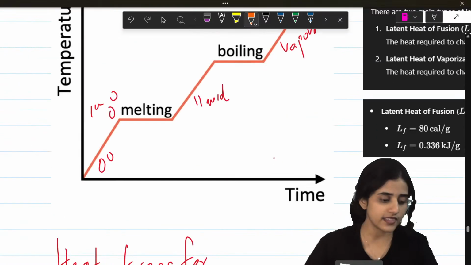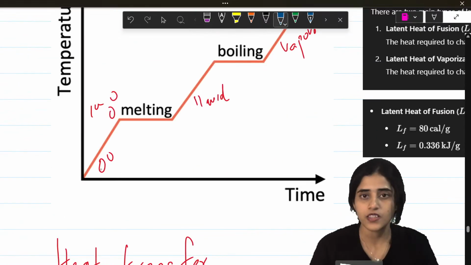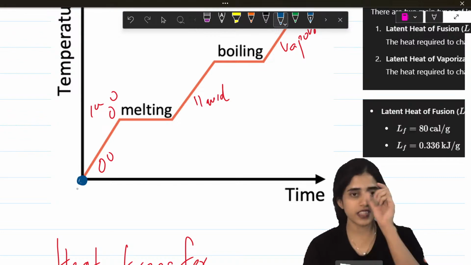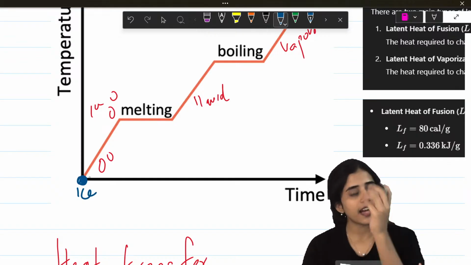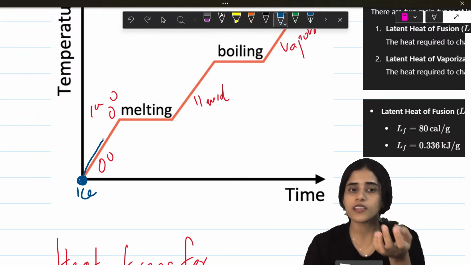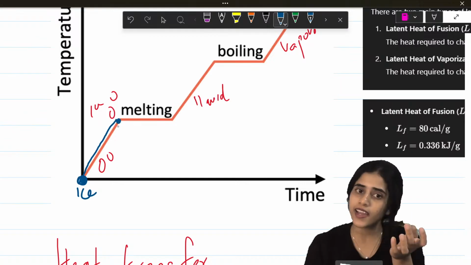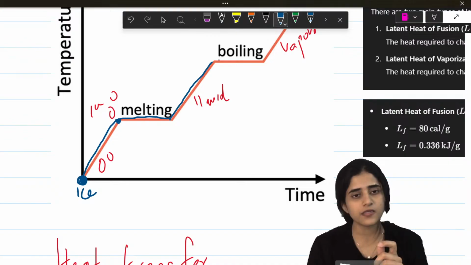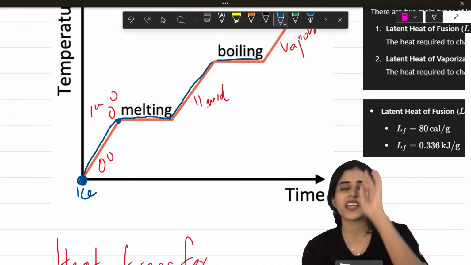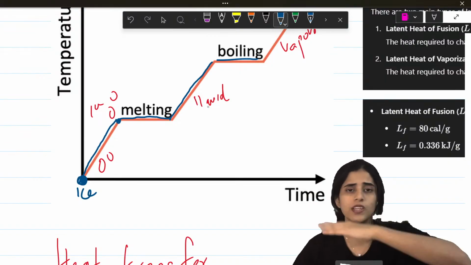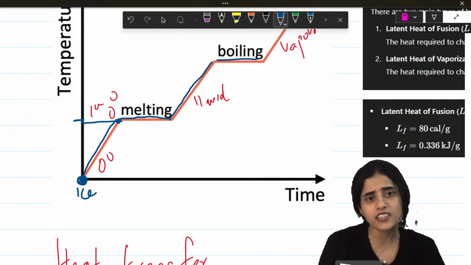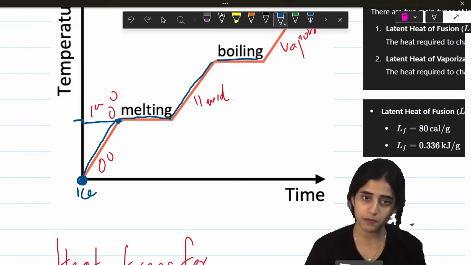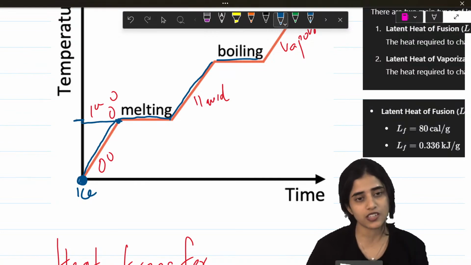You can see in this graph. I will draw it with a blue line. Imagine I have ice here. You see the blue pointer. So there I have ice, and then I am putting it on a stove. The ice is still ice for some time, but after that point, it starts melting, and then it becomes water, then it starts boiling, and then it becomes vapor. There is one straight line in between. That straight line means it is at one single temperature. The temperature is not changing. But why does that happen? That happens because the state is changing there.